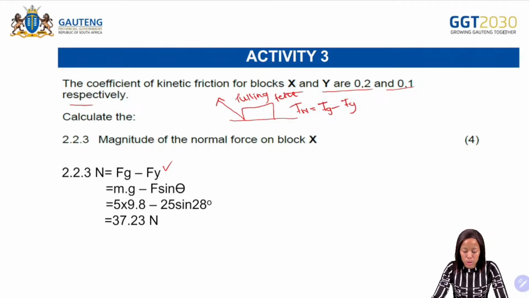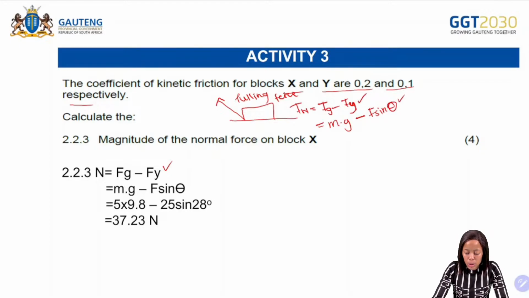And then from there, you need to break it down. So Fg becomes mg, and Fy becomes F sine theta. So remember, when it comes to your formula sheet, you are not going to get this formula. So you need to make sure that you memorize or you understand and know how to apply this formula. So what if you had a pushing force? Also make sure that you know how to calculate the normal force for that.